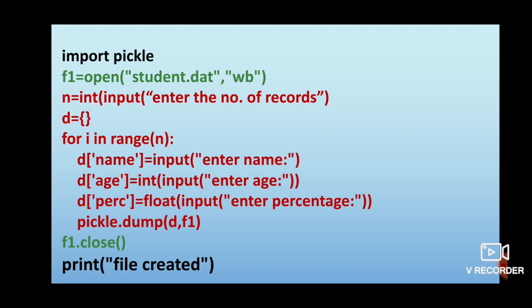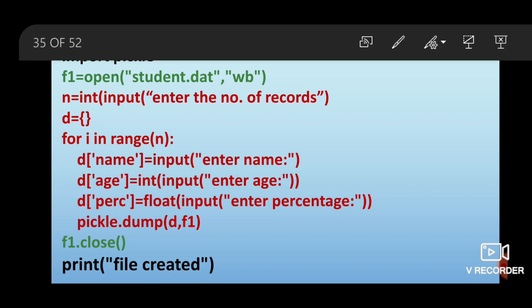First of all, we import pickle module. Why? Because again I am going to make use of dump function. Then I am opening the file student.dat in wb mode, because I have to make a new file by this name and I have to open it as a binary file and write n records. So, the value of n will be input by user. So, see in the third line I am taking input of how many records the user wants to write. Okay, so that this input is taken in n.